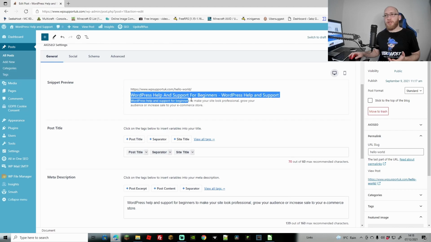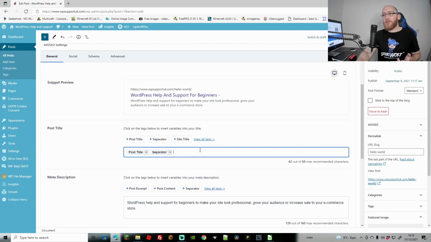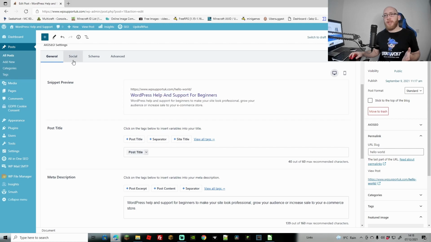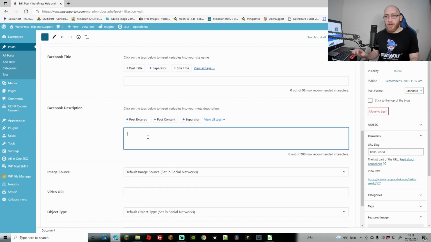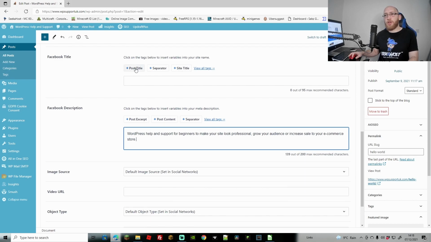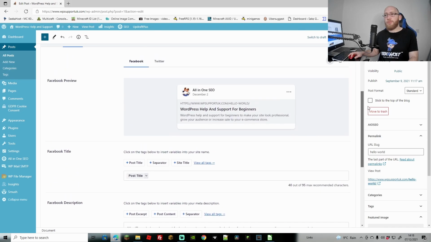As you can see there, WordPress help and support for beginners, WordPress help and support. So I might take out the site title. Again, just make sure you're doing all these things to make it look nice, make it look professional. So this is how it's going to display now, and that looks much better. Again, go to socials, make sure you're doing that there. So Facebook description, we're going to put the post title. So that's looking pretty nice.